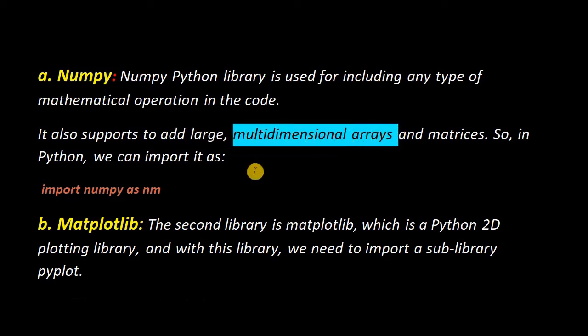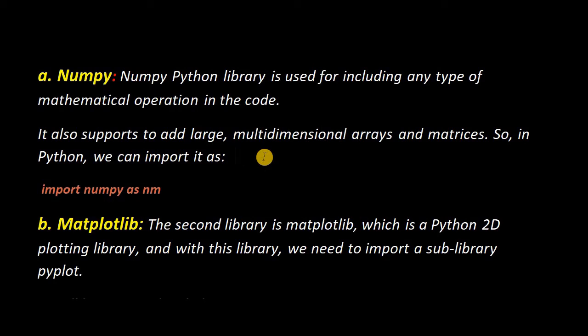With NumPy you can create 2D arrays, 3D arrays, and matrices. In Python we import it using the import keyword: import numpy as nm, where nm is the short form of NumPy, so you can easily use it in your code.